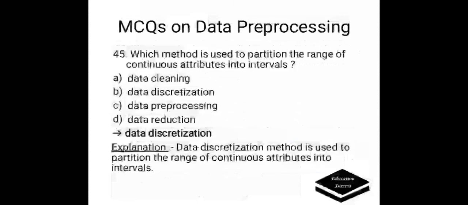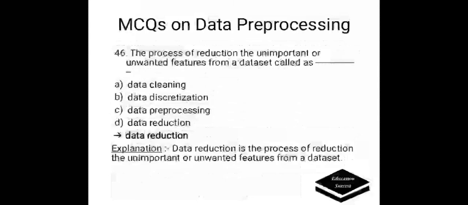Which method is used to partition the range of continuous attributes into intervals? A. Data cleaning. B. Data discretization. C. Data preprocessing. D. Data reduction. Correct answer is data discretization. Data discretization method is used to partition the range of continuous attributes into intervals.